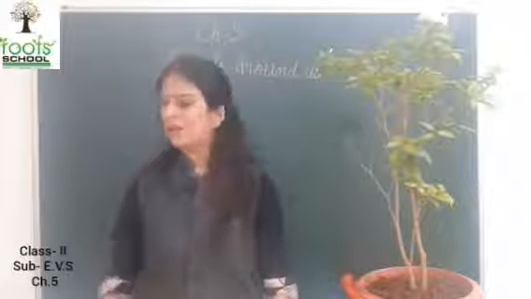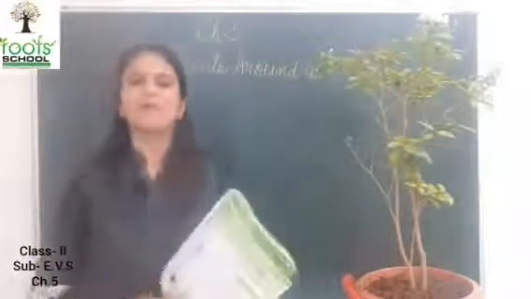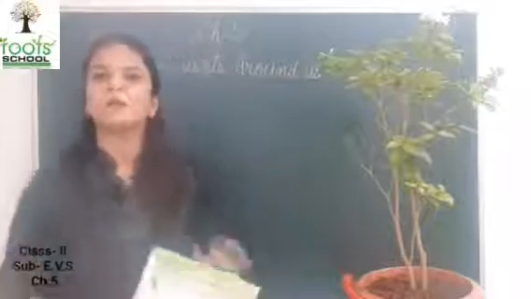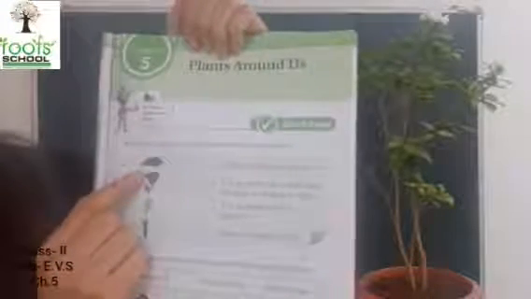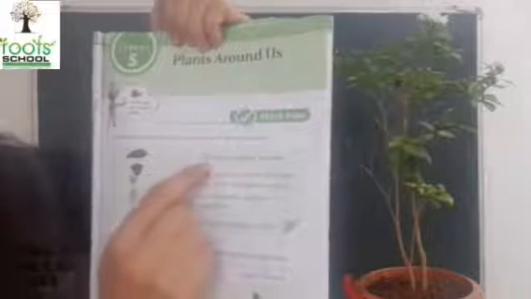Now take out your workbooks. Page number 45. We will do this matchup. First picture is leaf. What do leaves do? It is green in color. Okay, we will start from here. Then we will match. It helps the plant to stand. Which part helps the plant to stand? Stem. So where is the stem? Here. So we will write D here.